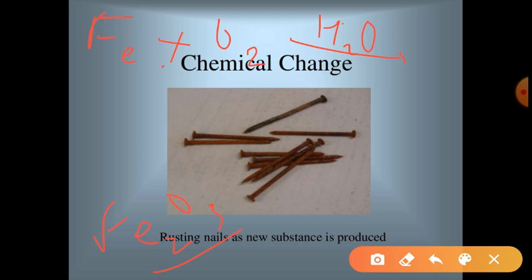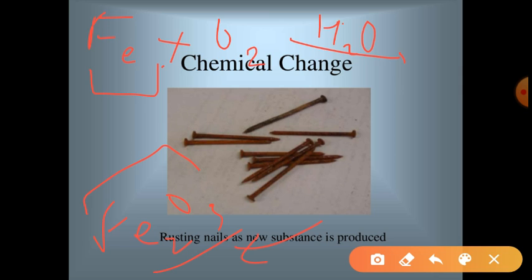This iron oxide is called rust, and after rusting the weight of the iron is increased. So we see that before the reaction the iron is different, and after the reaction oxygen combines with the iron and a new substance is formed. Also there is a change in the texture.